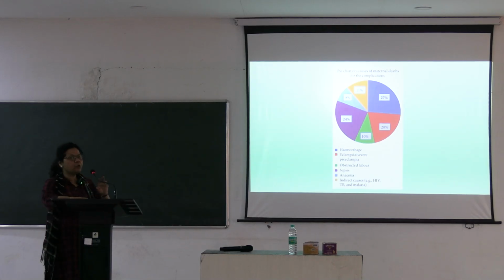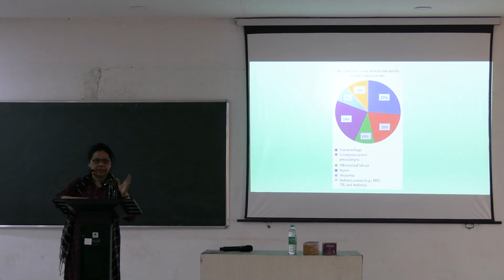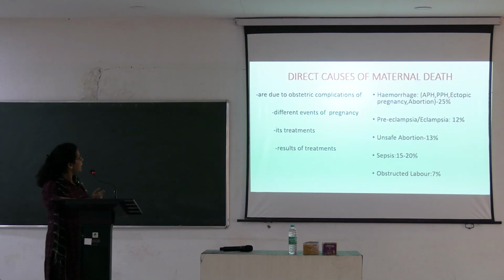Indirect causes: suppose she is suffering from some infection that has aggravated during pregnancy. So, that is also a very important cause of death, not direct but indirect cause. So, the direct causes are due to obstetric complications which are say hemorrhage, APH, PPH, ectopic pregnancy, abortion. It accounts for about 25%, pre-eclampsia, eclampsia about 12%, unsafe abortion.